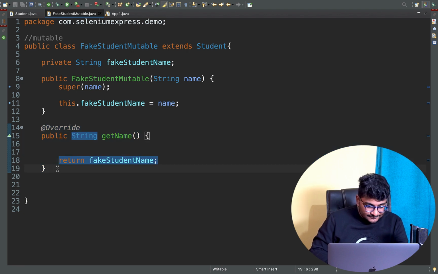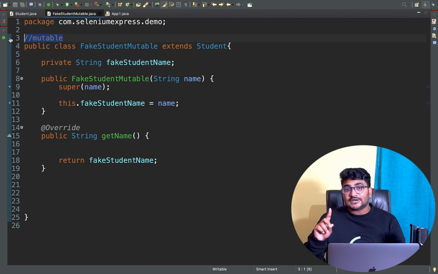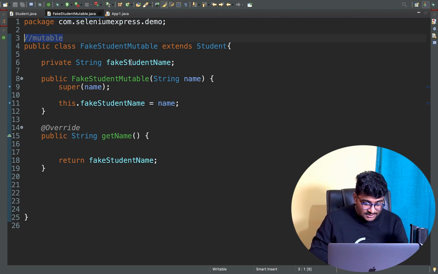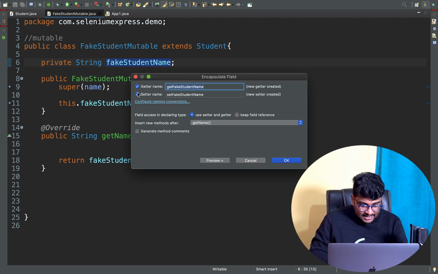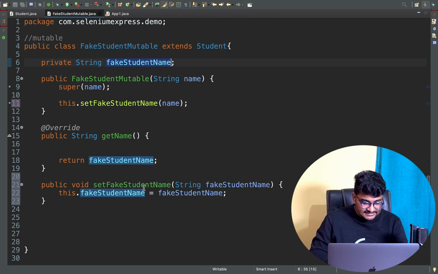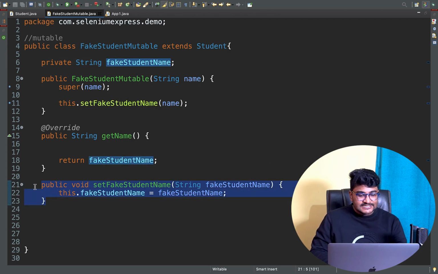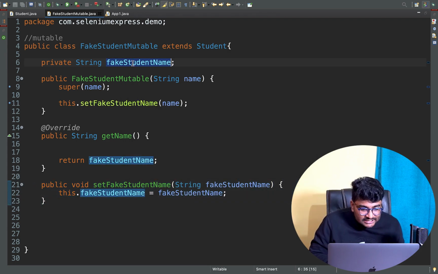Okay, so now the get name we have overridden from the superclass. Now let's do one thing. This is a mutable class. In my mutable class, I can have a setter method also, right? I'll do Control 1 and generate a setter method, and I only want a setter method, so I'll just generate a setter method here. Using this setter method, I can change this particular variable.